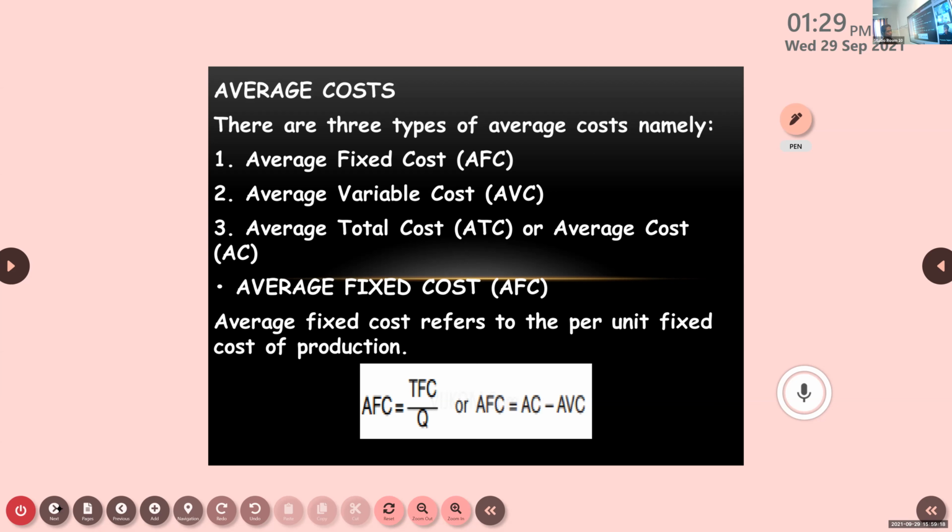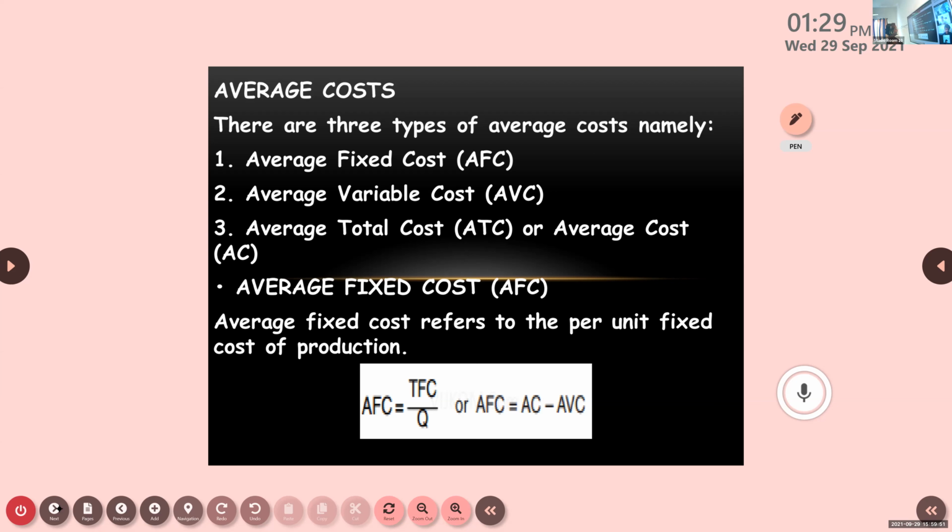In your textbook, it's all given in a mixed manner, not separate. Total cost, average cost, marginal cost, everything is mixed up and given. I have separated it and am giving it to you under different topics. Okay. So average cost, there are 3 types: average fixed cost, average variable cost, average total cost, or we can say average cost.